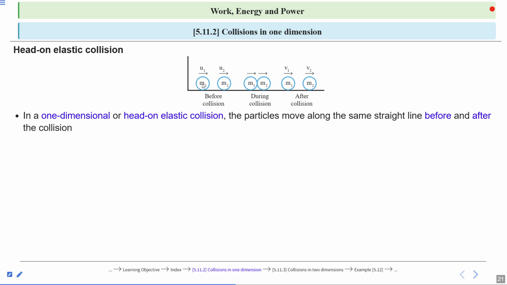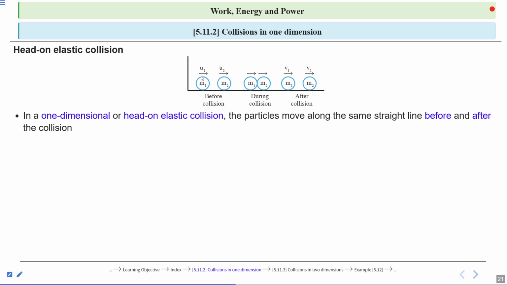Let's see the definition of head-on elastic collision. A head-on elastic collision is a type of elastic collision in which two bodies move along the same straight line, or we can say along the x-axis, before and after collision.